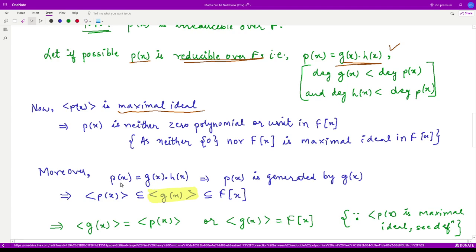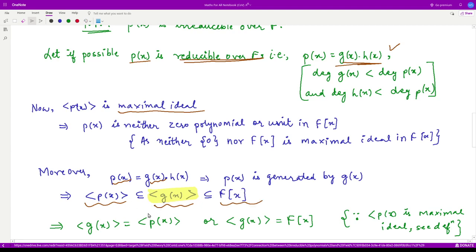So you see that this Px is generated by Gx. So that means this ideal is contained in this ideal. Moreover, Gx was an element of Fx, so the ideal generated by Gx is contained in Fx. So there is no problem writing this.